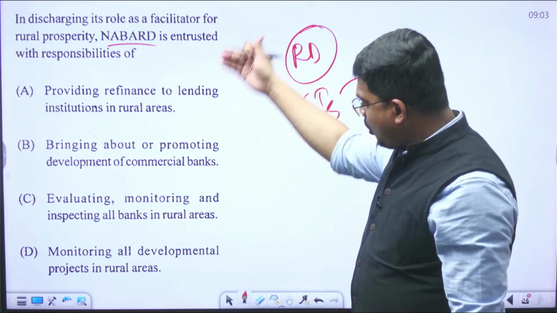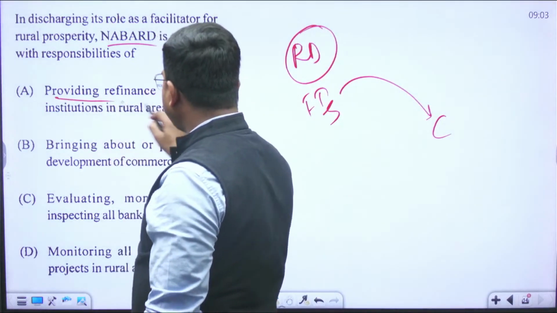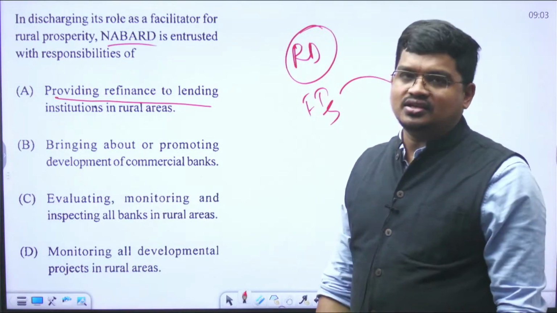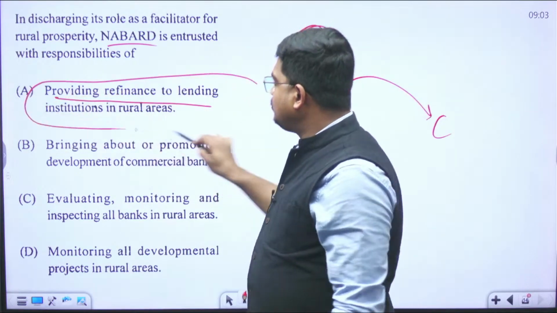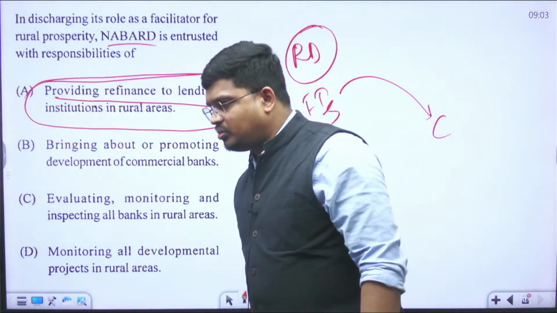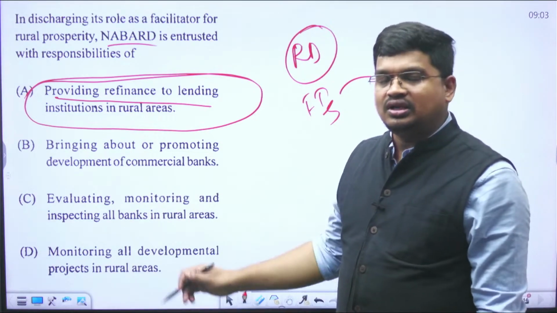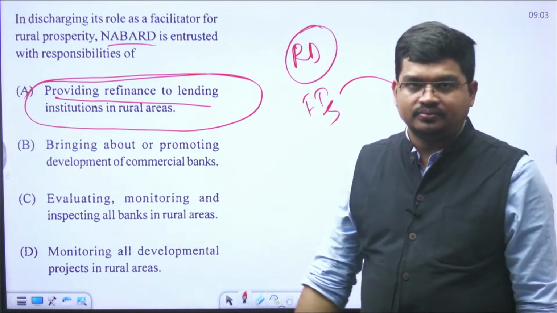If you see the option, then the option is this: providing refinance to lending institutions in the rural areas. The banks or financial institutions operating in rural areas are provided loans by NABARD, and then they will provide to the consumer.